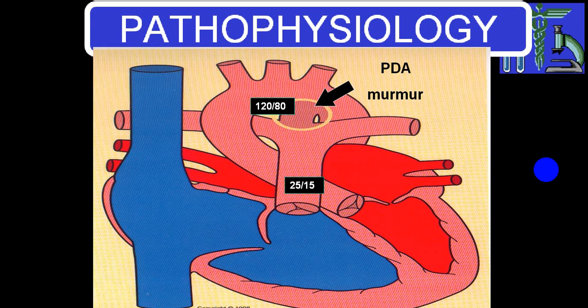The blood which comes to the RA from the superior vena cava and inferior vena cava, to the RV, will also enter the pulmonary circulation, producing more blood going into the pulmonary. So there will be dilatation of pulmonary vessels, pulmonary plethora, and pulmonary hypertension.